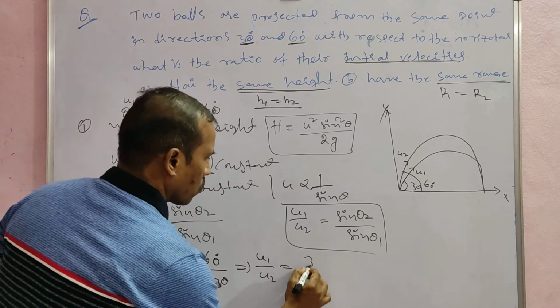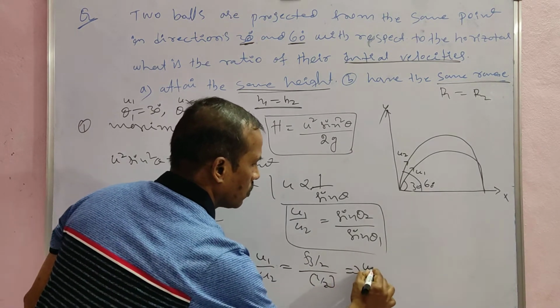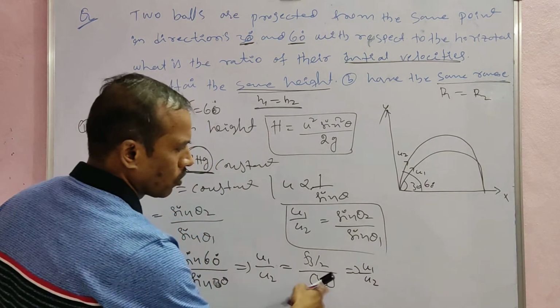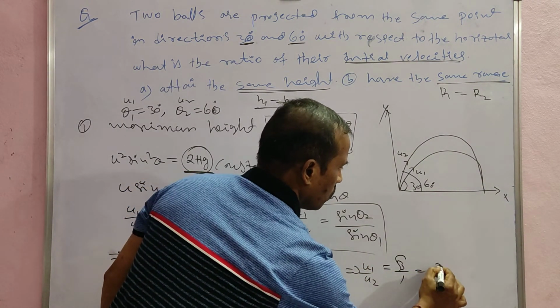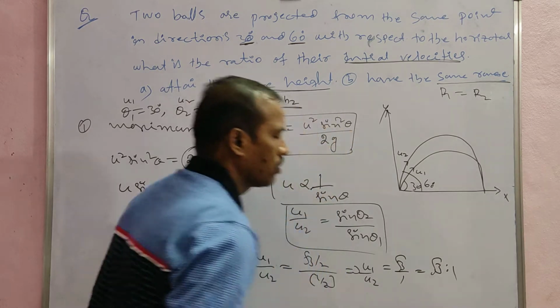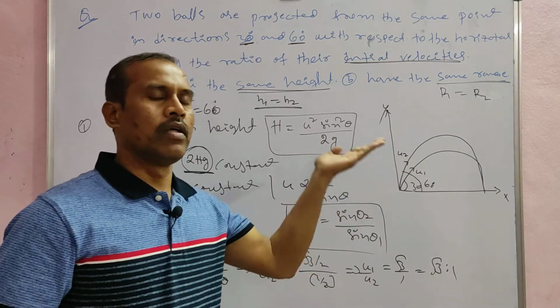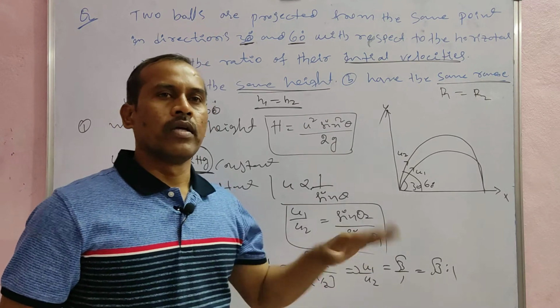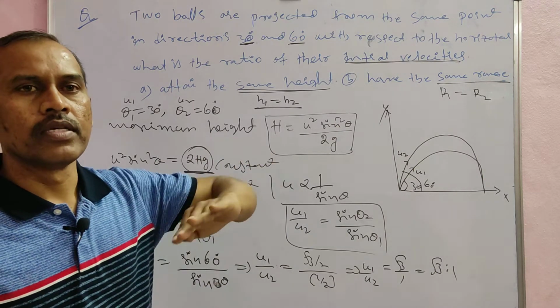Now root 3 by 2 by 1 by 2. So simplifying, u1 by u2 is equal to root 3 by 1, that is equal to root 3 is to 1. This is the ratio of the initial velocities of the two balls. The height is constant, nothing but the same heights.